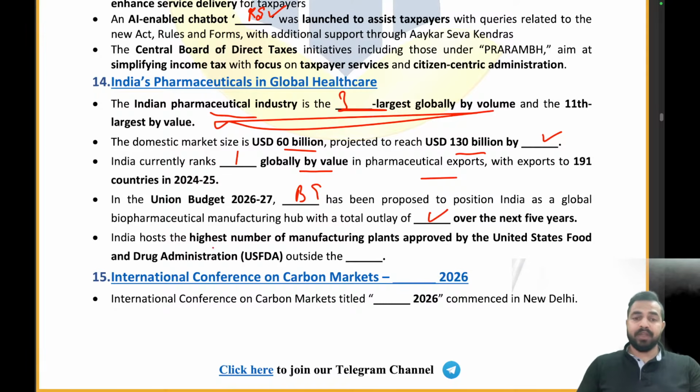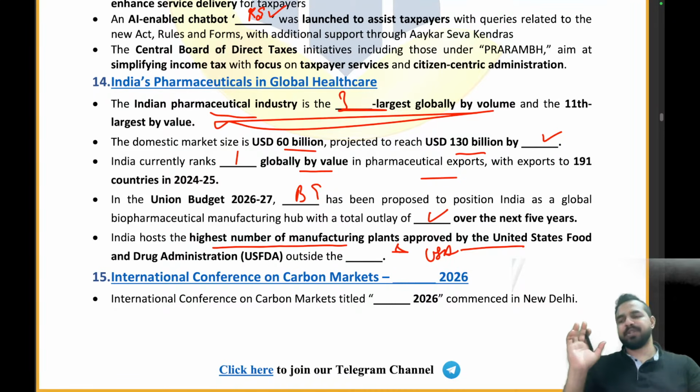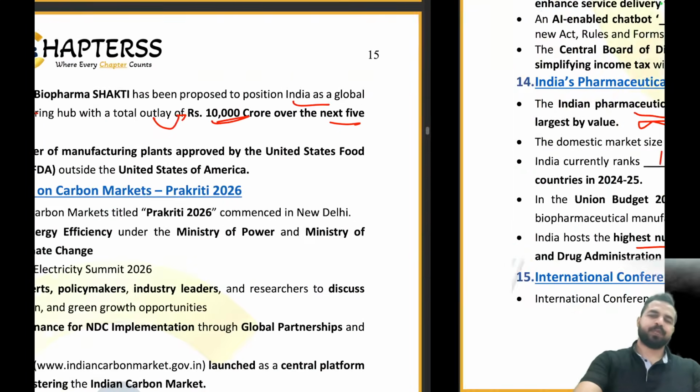India hosted the highest number of manufacturing plants approved by the US FDA outside the United States of America. Clear everyone? Everybody able to understand these news articles from the examination point of view? Let me tell you guys, this is a very, very important article in terms of Biopharma Shakti only. The rest of the details are not that much relevant from exam point of view.